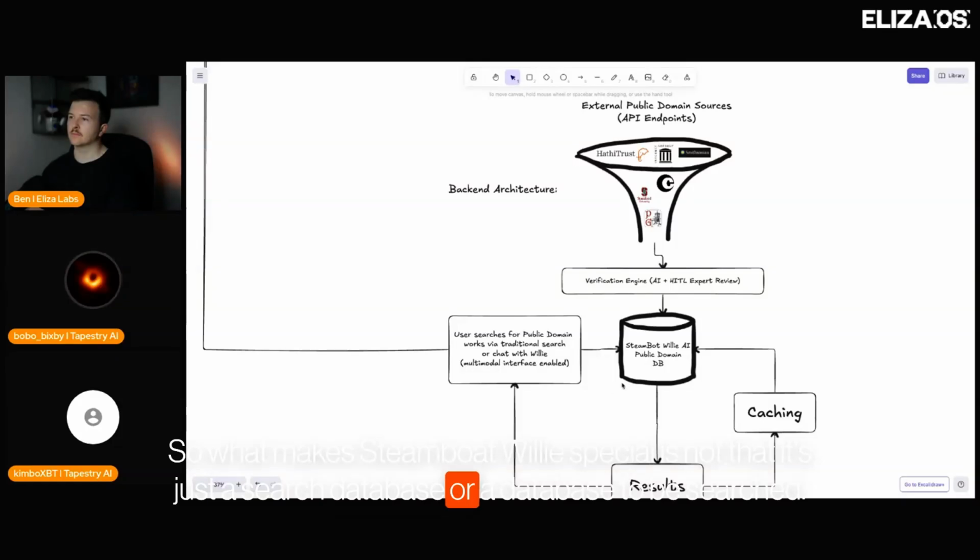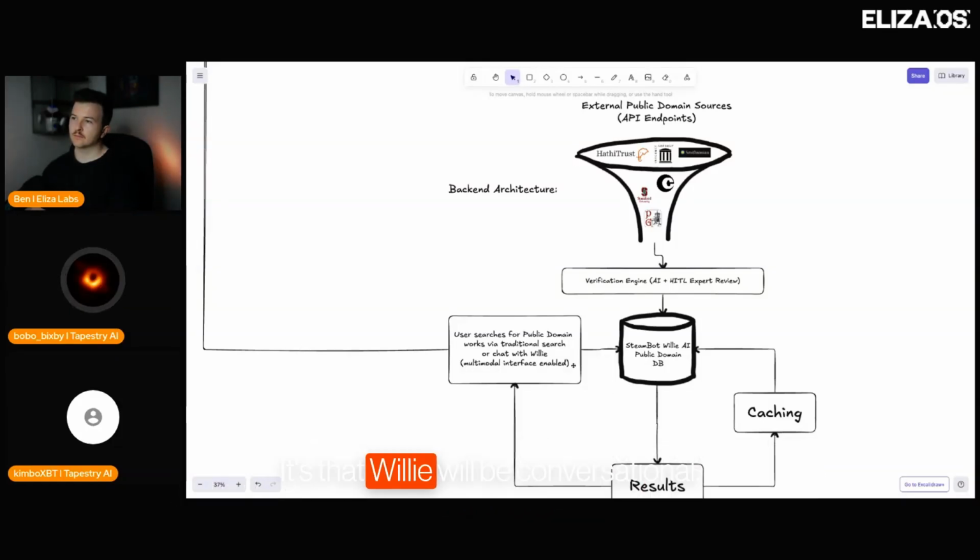Our verification engine will be the core of our technology, and it will combine AI models fine-tuned on copyright law and case history with human in the loop review to evaluate legal status and enrich metadata for creative use. And we'll build out partnerships, as I said, with these educational and archival institutions and provide to them access in exchange for help in validating their databases with us. And this will power traditional search and conversation with Willie, making the technical complexity invisible to creators. So what makes Steambot Willie special is not that it's just a search database or a database to be searched.